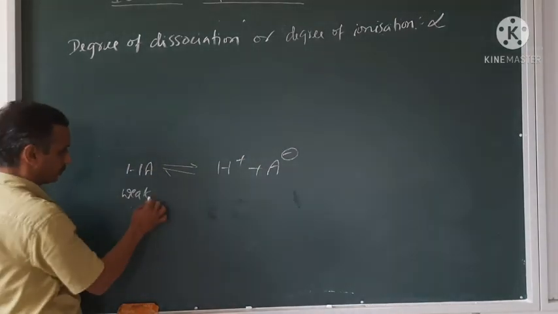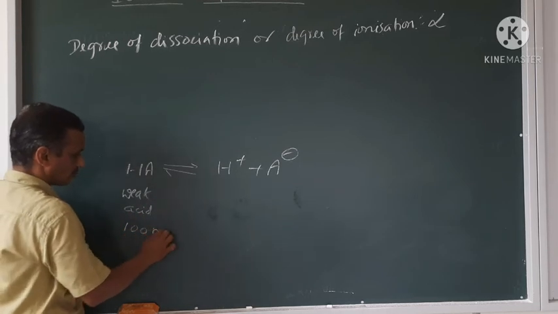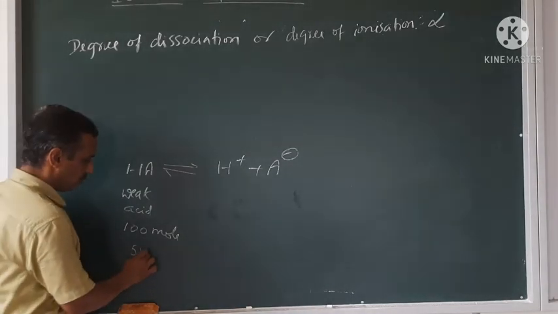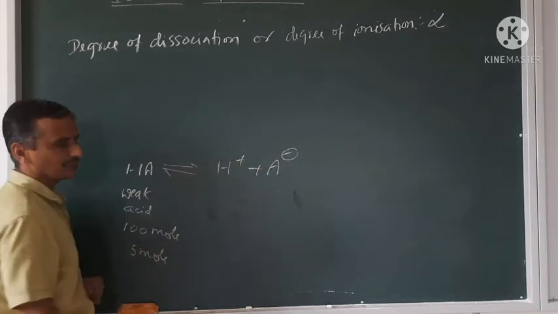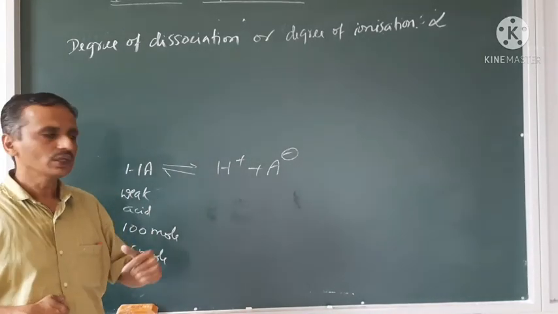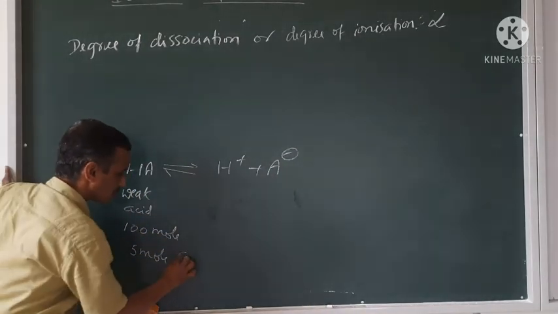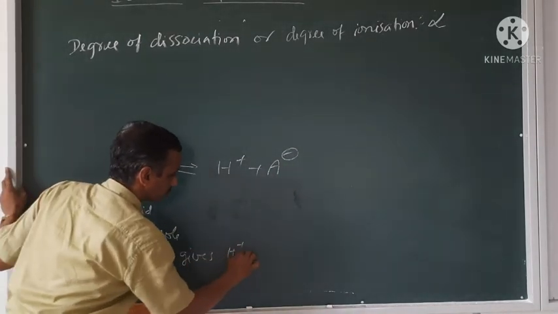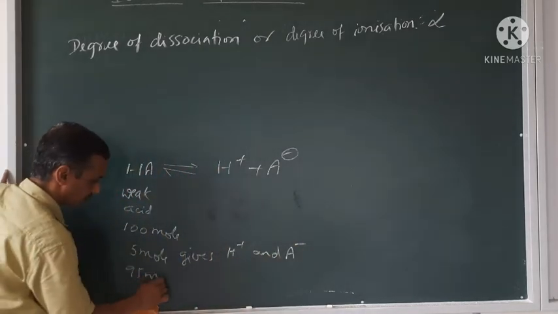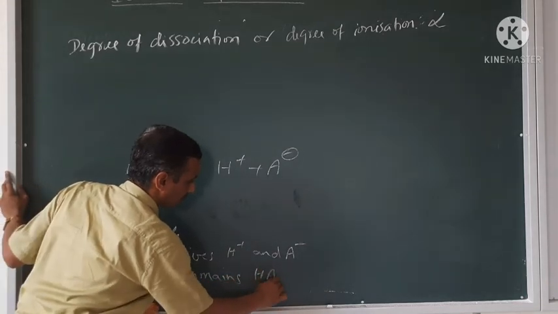So here, I will take 100 mole of HA. In that, 5 mole only gives H plus and A minus. Out of 100 mole, only the 5 mole gives H plus and A minus, whereas 95 mole remains HA only.